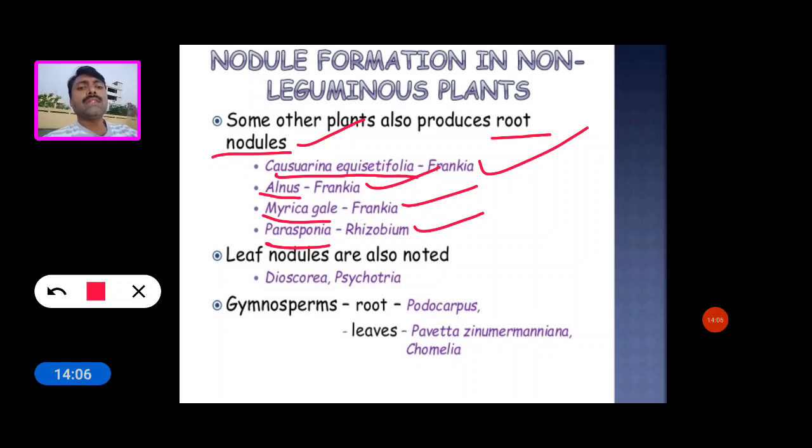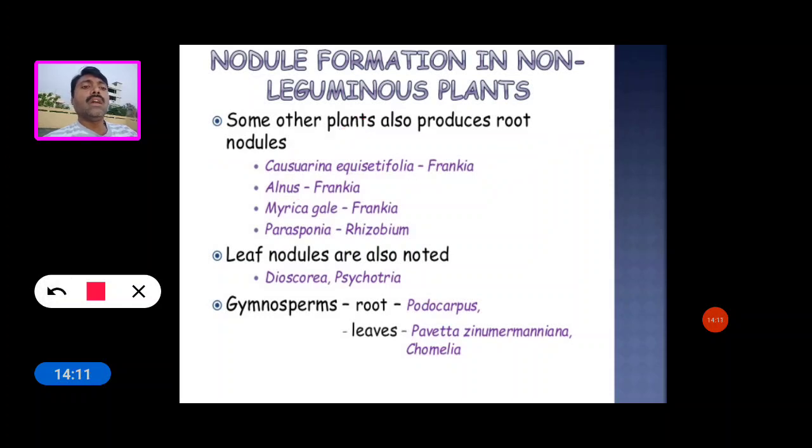And in some plants, nodules are produced on the leaf, so they are called leaf nodules. We can see leaf nodules on the leaves of Dioscorea and Psychotria.